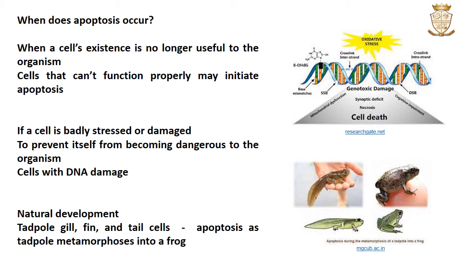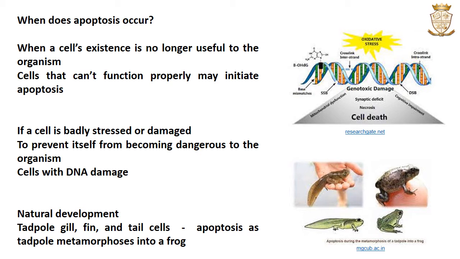So when does apoptosis of a cell occur? A cell undergoes apoptosis when its existence is no longer useful to the organism. For example, a cell that cannot function properly may initiate apoptosis.